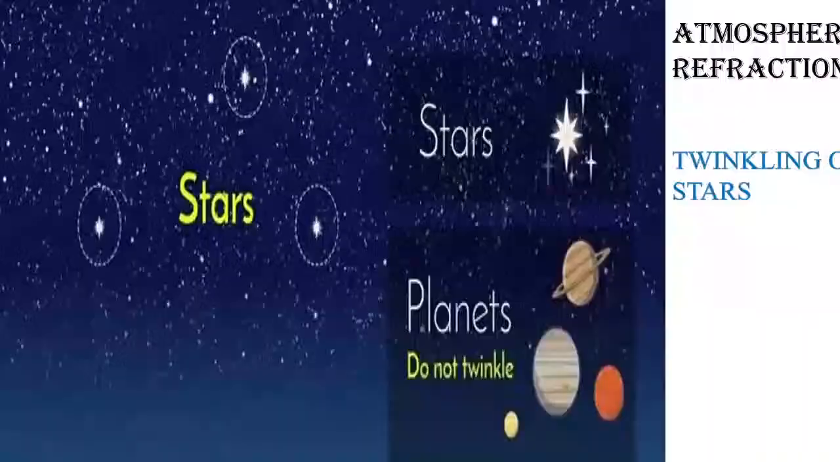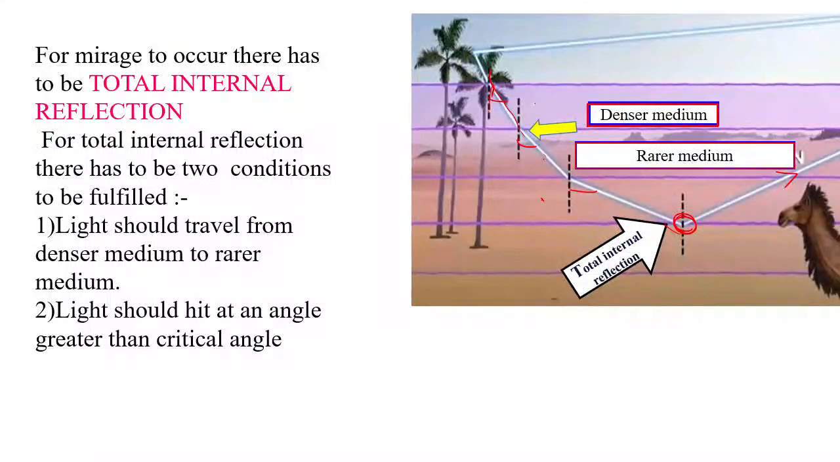Children, I hope you have followed this. You will see over here that the mirage occurs because of total internal reflection. The conditions required for total internal reflection to take place are: first, the light has to travel from the denser medium to the rarer medium, and second, light has to hit at an angle greater than the critical angle, and then only total internal reflection will take place.